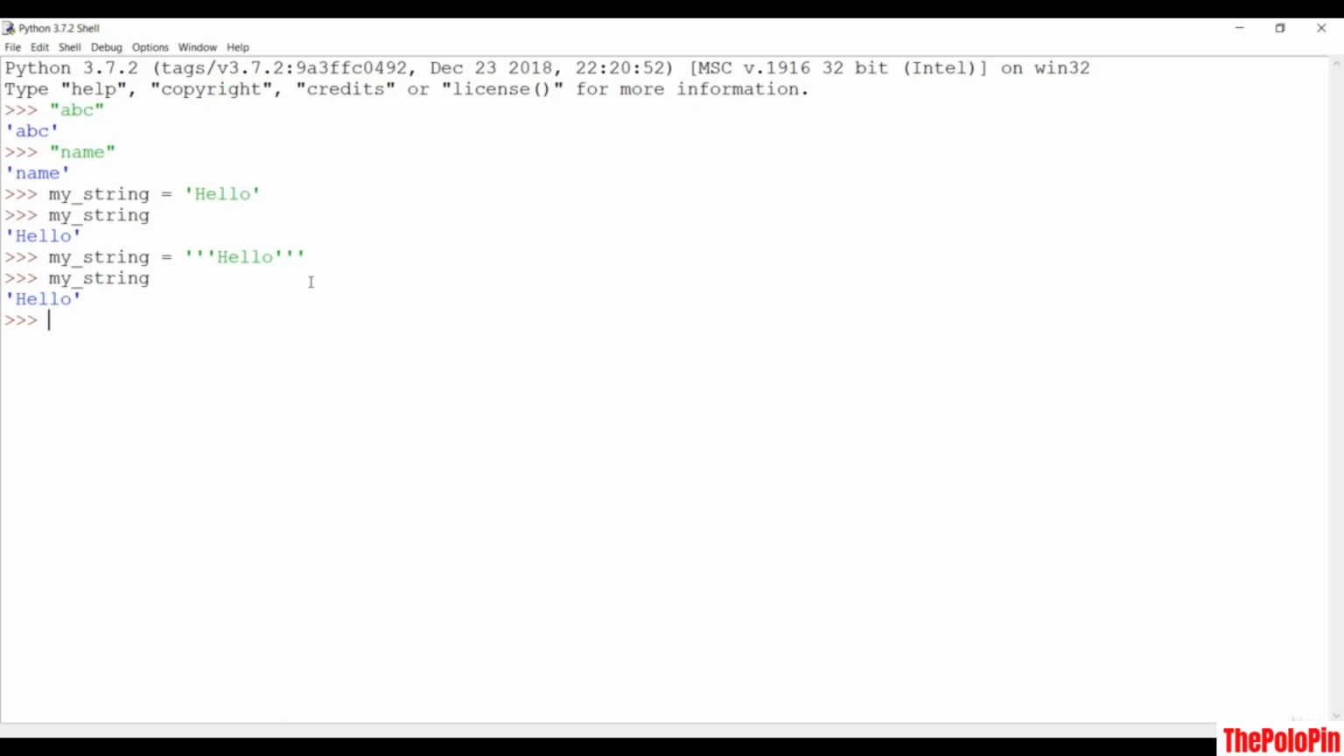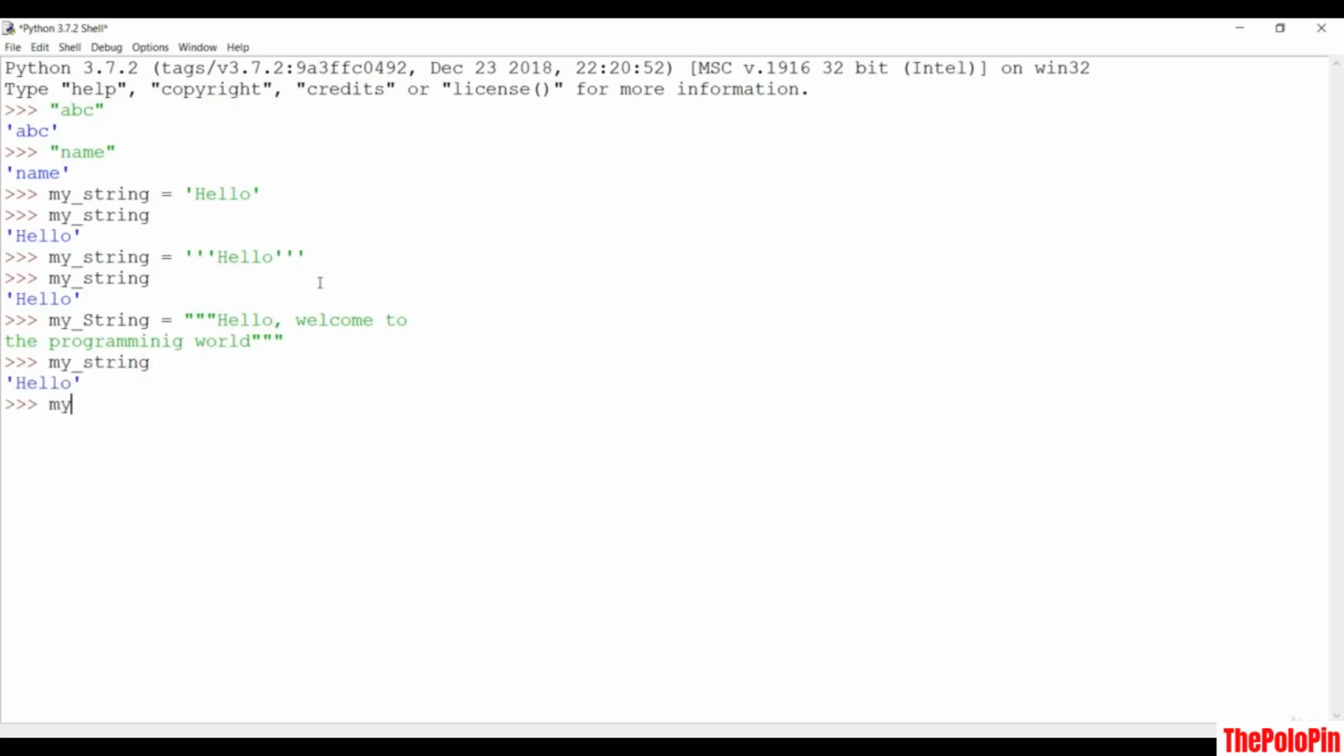You can also use triple quotes if you want to make a multi-line string. So if I say my string and want to create a multi-line string, I can say hello, and then welcome to, let's make this multi-line by going down, the programming world. If I close with these triple quotes and hit enter, you'll see that we have just extended our string.